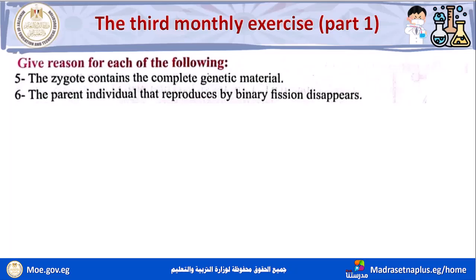Number 5, the zygote contains the complete genetic material.